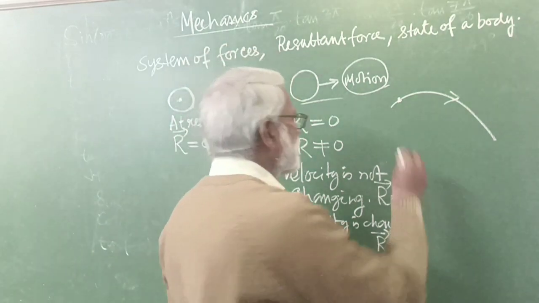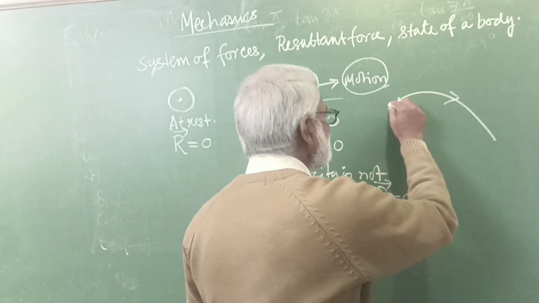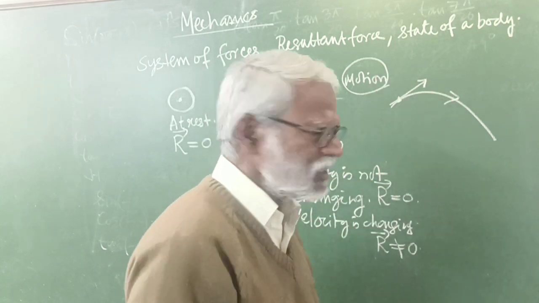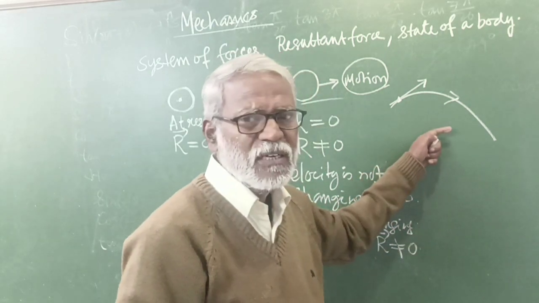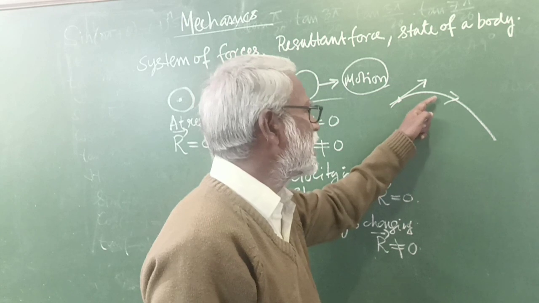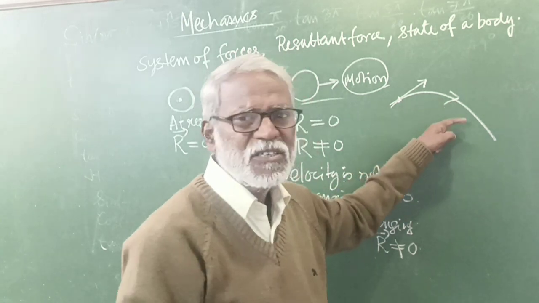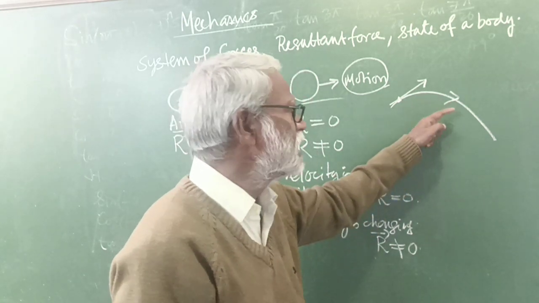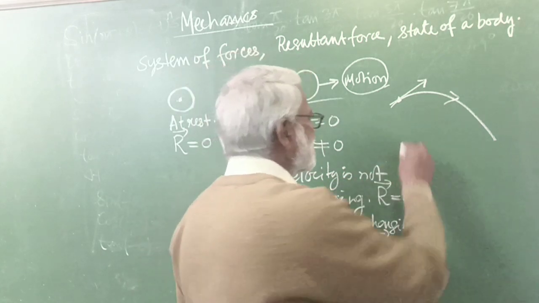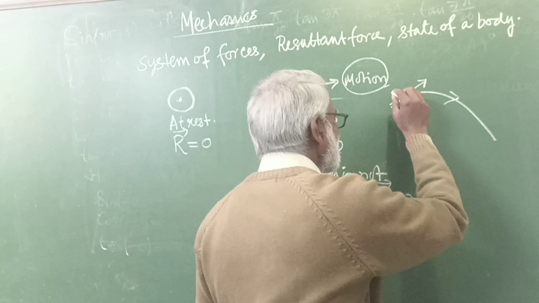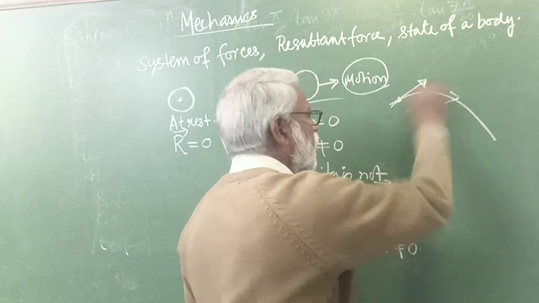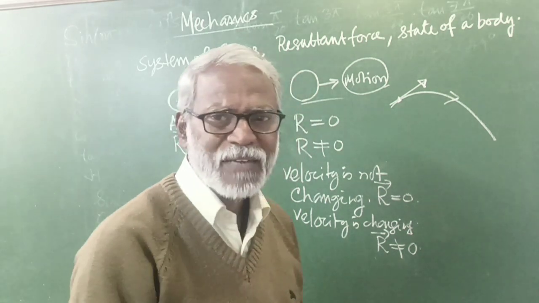You know, at any point the direction is along the tangent at that point. A body is moving in a curve, and at each point the body has velocity. And what is the direction of that velocity? The direction of the velocity at that point is the direction of the tangent drawn to the curve at that point.